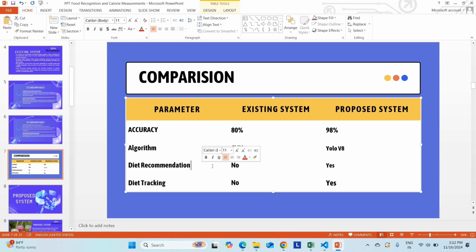As well, in the existing base paper they didn't propose any diet recommendation system. But in our project we are going to propose a diet recommendation system, as well as track your diet also. Daily you can upload your diet data, daily you can upload your food data. It can maintain your database. Based on that it will track all your health data. So that is the major advantage here. Okay, so we are going to propose diet recommendation as well as diet tracking with higher accuracy when compared to the existing system. This is what we are going to do.